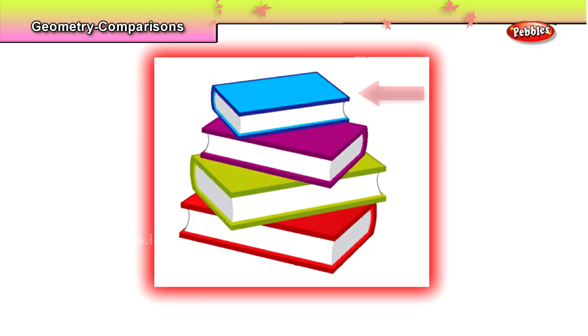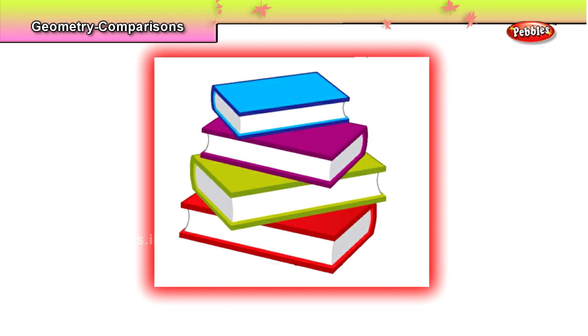Yes, very good. The blue book is kept on the top of the pile because it is placed first. It is placed above all the books. Now, if I ask, where is the red book placed in the pile?